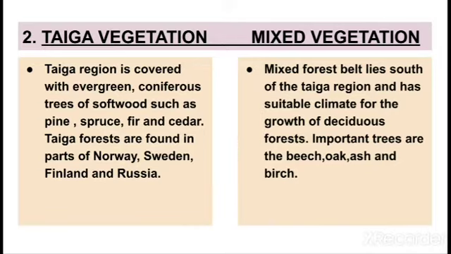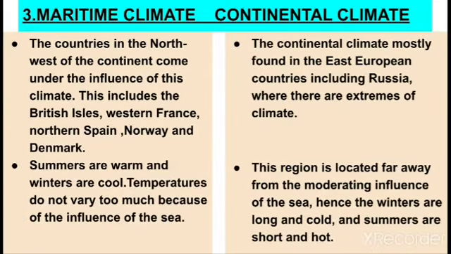In the mixed vegetation you will write: mixed forest belt lies south of the taiga region and has suitable climate for the growth of deciduous forest. Important trees are beech, oak, ash and birch. Next, differentiate between maritime climate and continental climate.